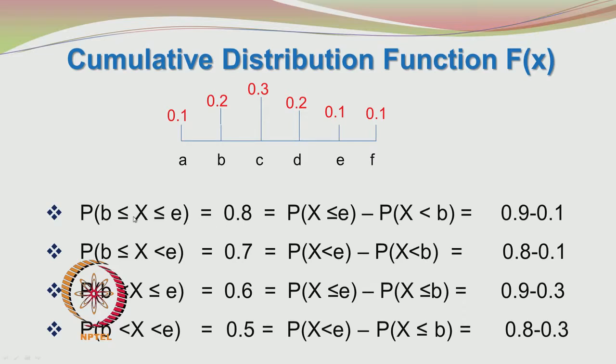That was not equal to f of e minus f of b, but it is probability of x less than or equal to e minus probability of x less than b, and that was 0.9 minus 0.1, which was equal to 0.8.